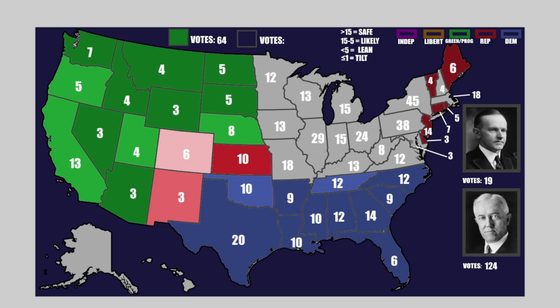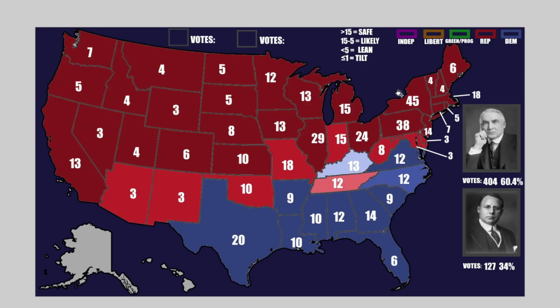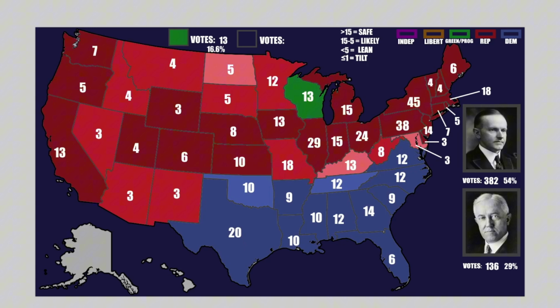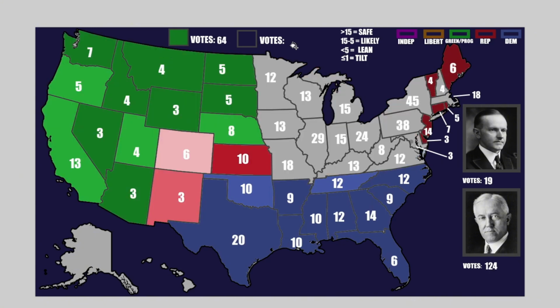Now, like I said before, this is 1920. This is our poll. This is the real 1924. Look how much this progressive movement has just destroyed the Republicans here. They are not taking that many votes from the Democrats. The progressives are destroying the Republicans. That's what this main fight is here. The Democrats are able to coast by, and maybe they'll be able to take some states back here and get even more on the hurt Republicans. But really, it is the Republicans that are fighting for their life here.